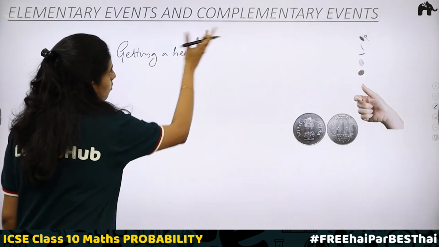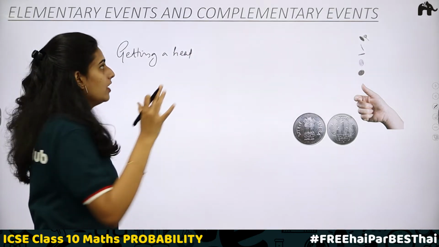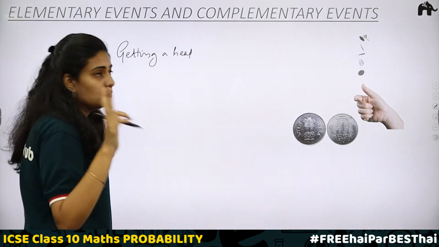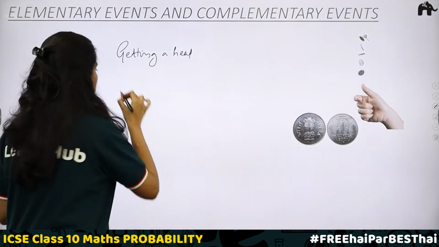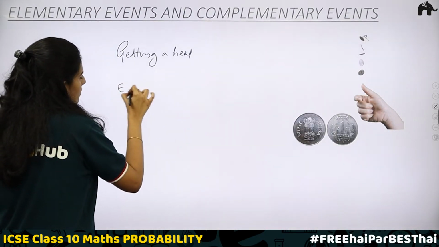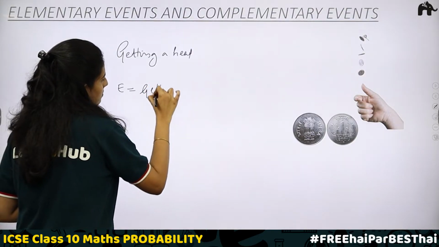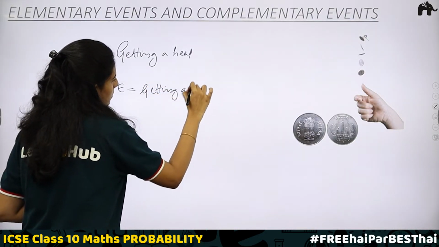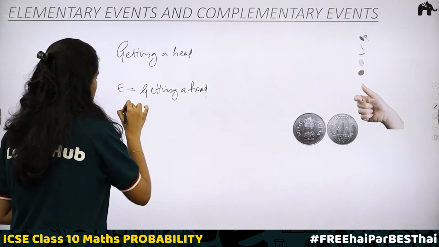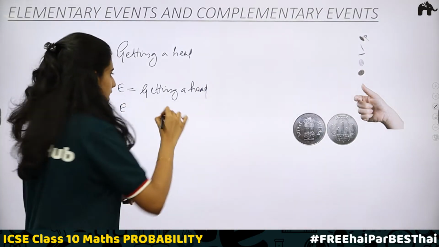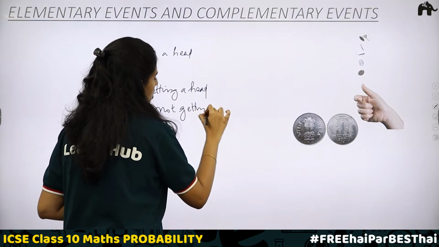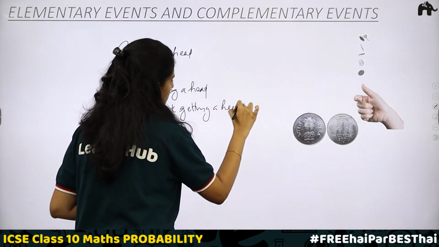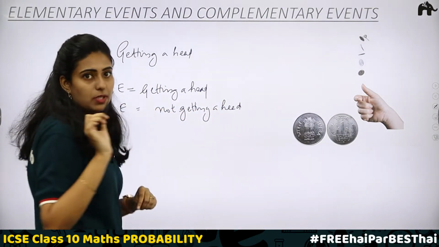Next, what is a complementary event? When it comes to a complementary event, there are 2 outcomes. That is, either getting it or not getting it. First, let us take the event as getting a head. Next, not getting a head. Not getting a head means it is getting a tail. So these two are complementary events.